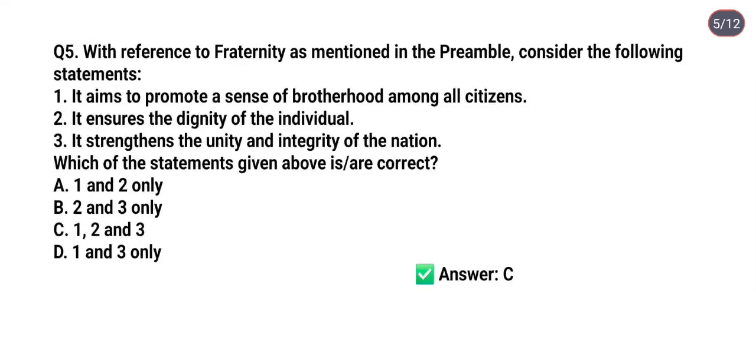So the next question is with reference to fraternity as mentioned in the preamble. Consider the following statements. Statement 1: it aims to promote a sense of brotherhood among all citizens. Second statement: it ensures dignity of the individual. Statement 3: it strengthens the unity and integrity of the nation. So which statements are correct? Option A, 1 and 2 only, option B, 2 and 3 only, option C, 1, 2 and 3, option D, 1 and 3. So the correct answer is option C. It means statements first, second and third are all correct.